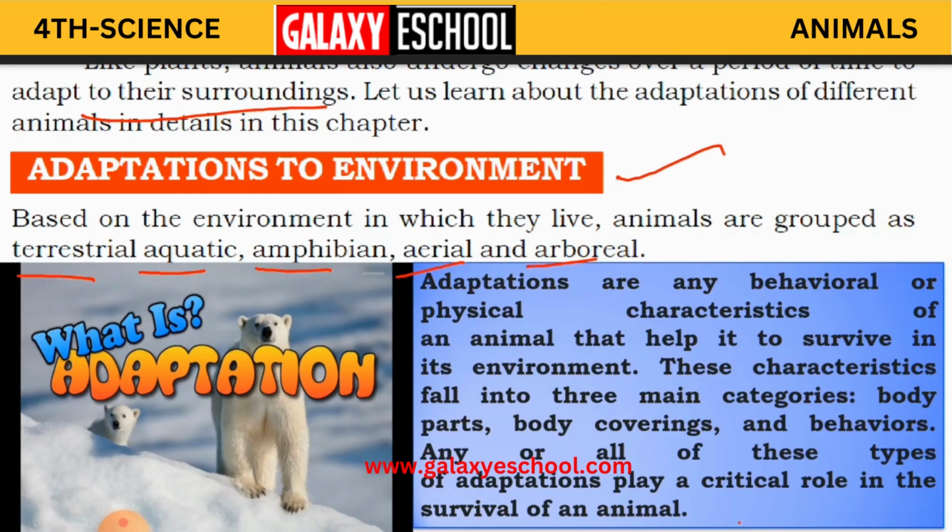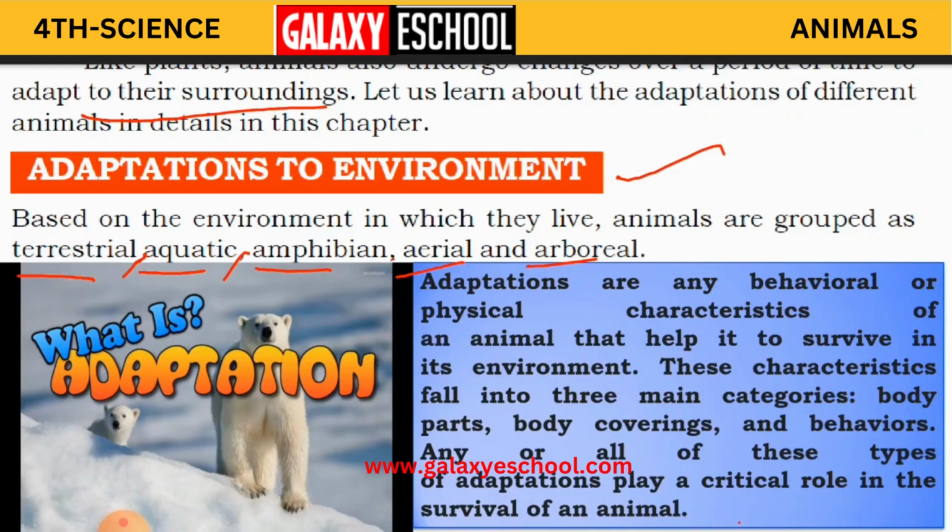Okay, the environment is nothing but our surroundings, like the hot regions, cold regions, land area, water area. Okay children, based on these different surroundings, the animals are grouped into 5 kinds: terrestrial animals, aquatic animals, amphibian, aerial and arboreal. Okay children, we are going to learn about them.